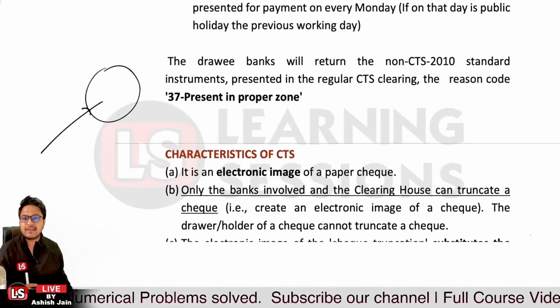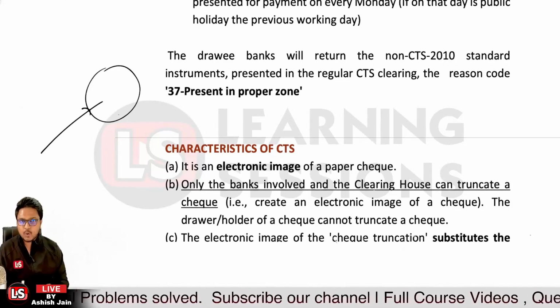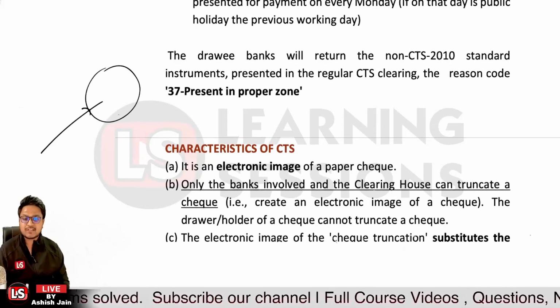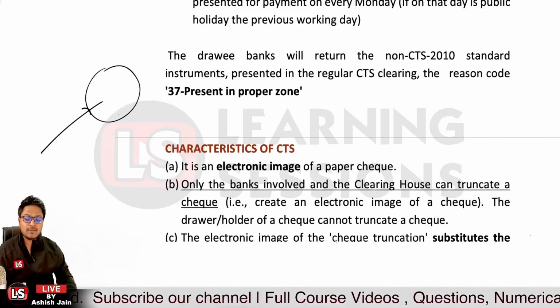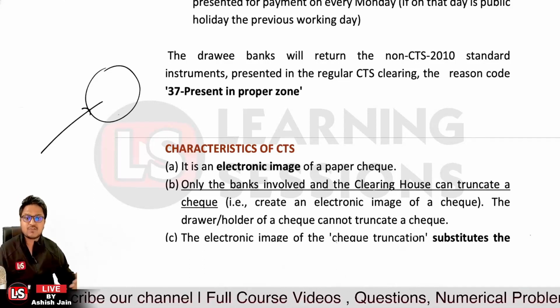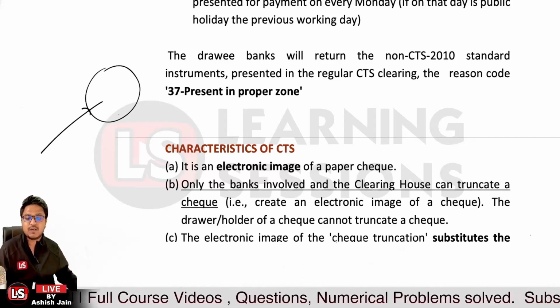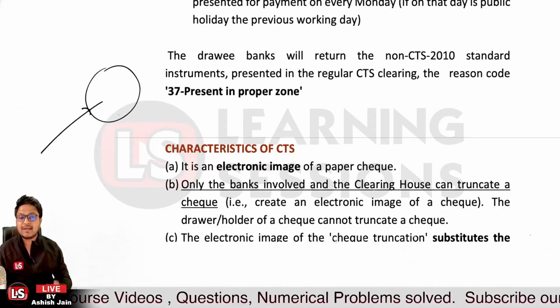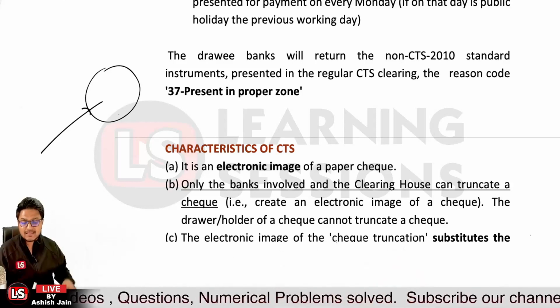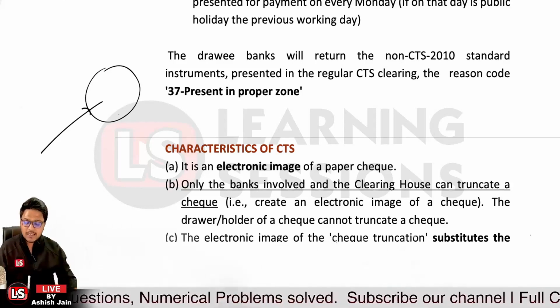Now let's understand the characteristics of CTS first of all. As I told you, the physical movement of the check is truncated and only the electronic image of the paper check is taken and transmitted. Only the bank involved in the clearing house can truncate the check. None other than the bank can truncate the check.